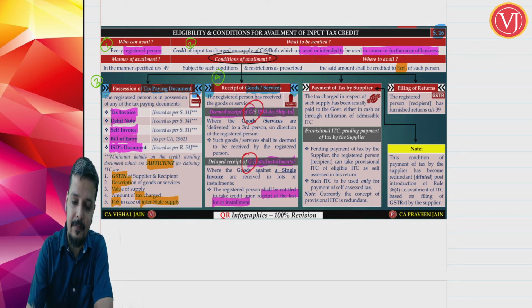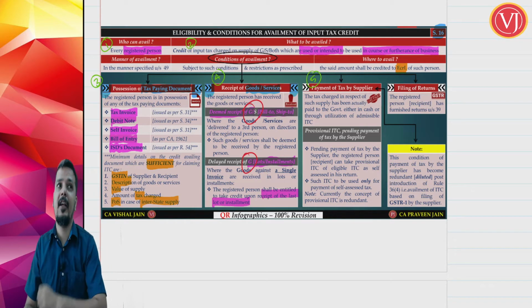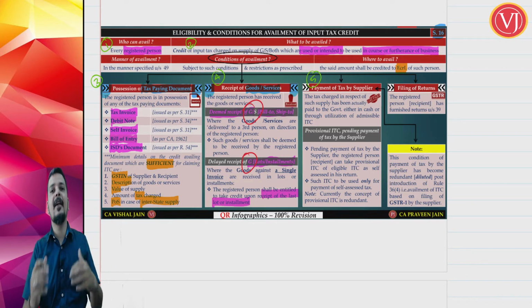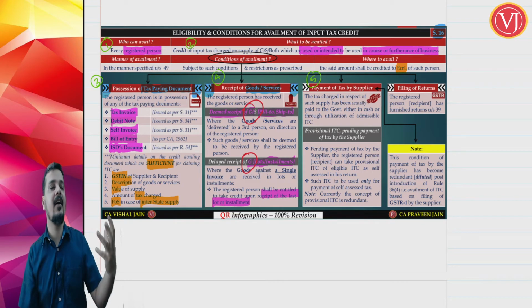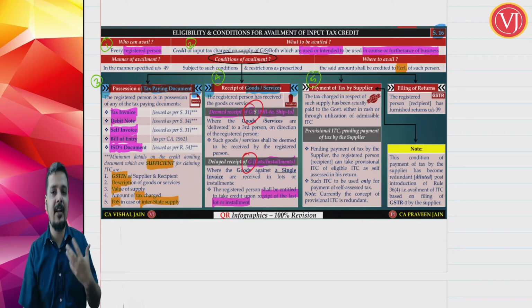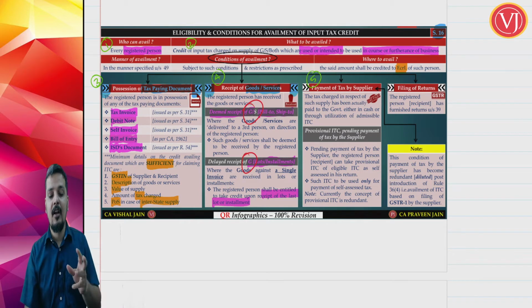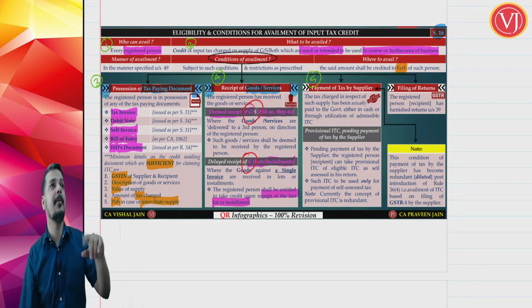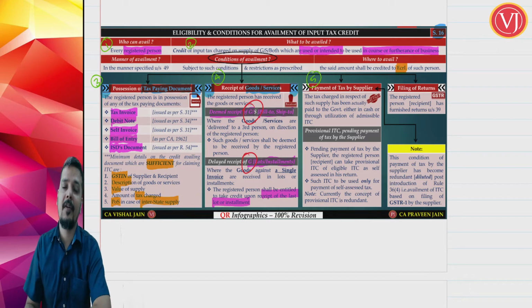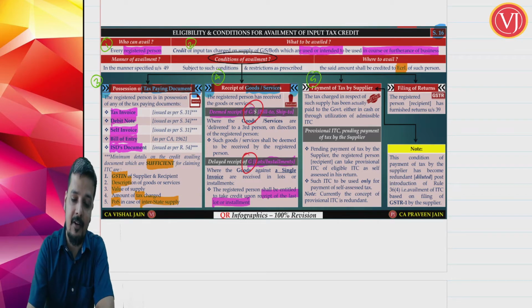Now, the 5th condition talks about payment of tax by the supplier. Strictly speaking, you have to remember that all the conditions are from the angle of the recipient. I have to satisfy something. I am the recipient for this entire discussion of ITC. I have to satisfy certain conditions. But for me to take the credit, now I am dependent on my supplier. So if I want to take the credit, my supplier should have paid the tax.